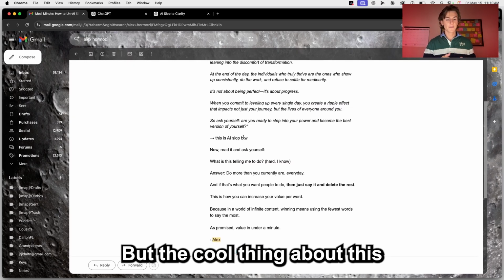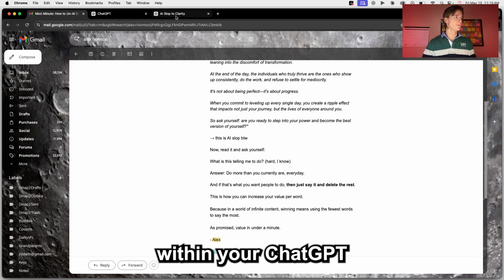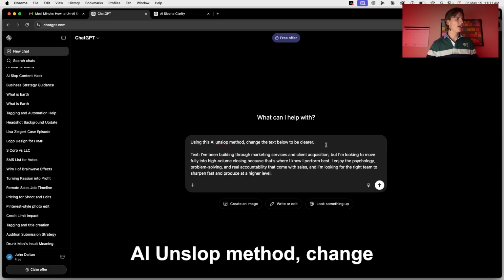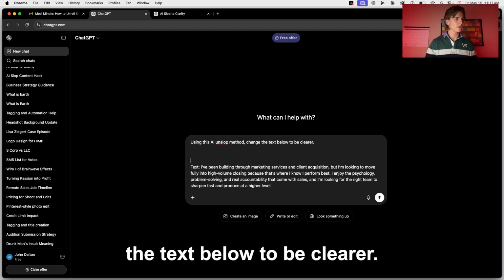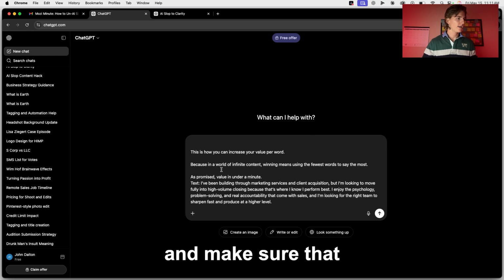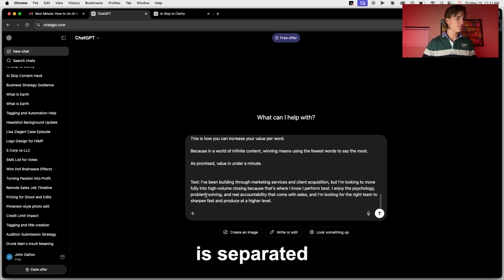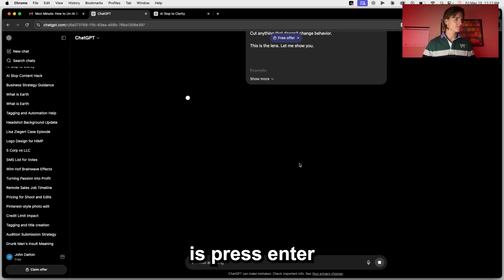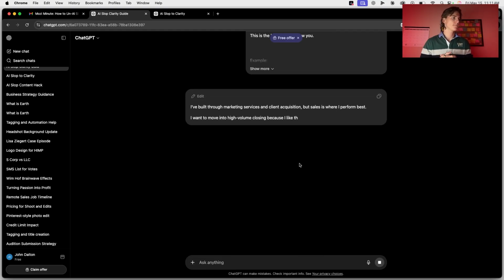But the cool thing about this is if you just throw this within your ChatGPT and you just say within your prompt, using this AI unslop method, change the text below to be clearer. And then you just paste that email inside, and make sure that the text at the bottom is separated, the text we're trying to change. And all you have to do is press enter. And let's see what it says instead.